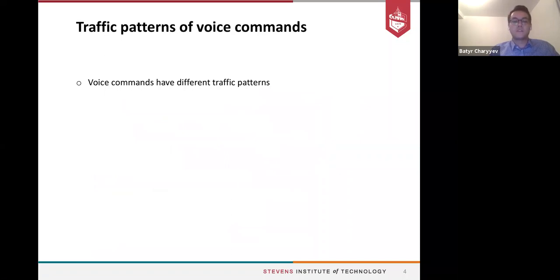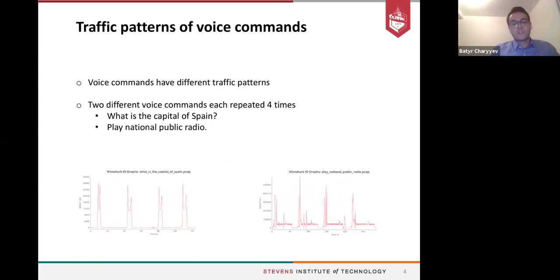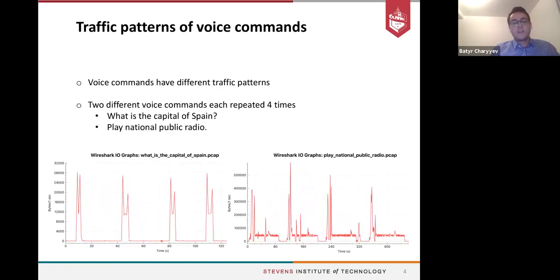on smart home speakers. When we look at the traffic patterns of the voice commands, we see that voice commands have different traffic patterns. For example, in these figures, we show two different voice commands, each repeated 4 times. The first one is what is the capital of Spain, and the other one is play national public radio.